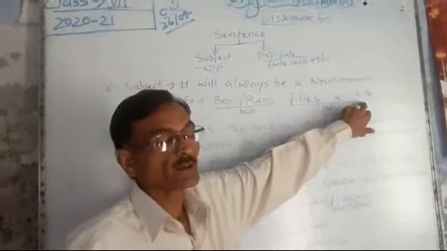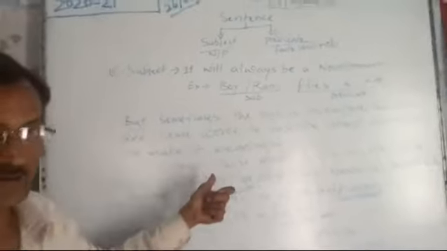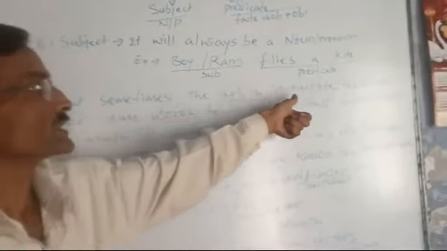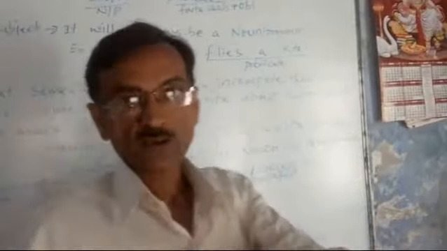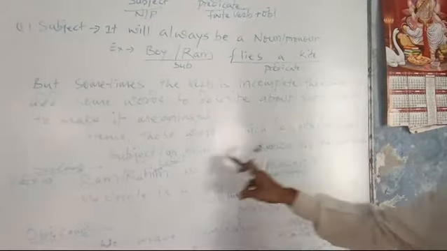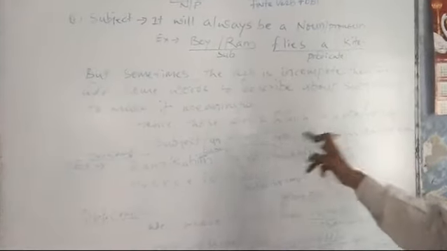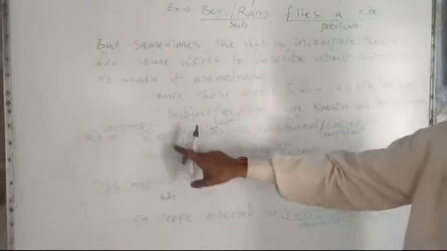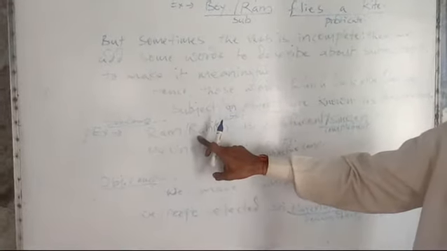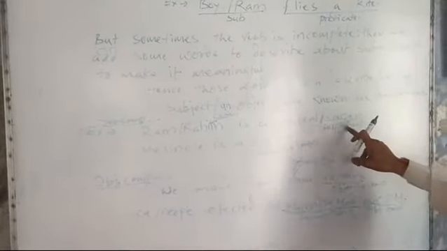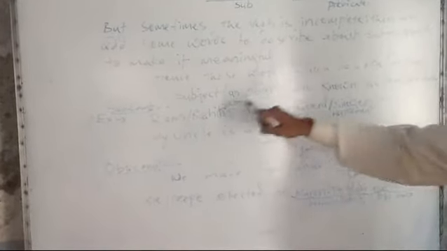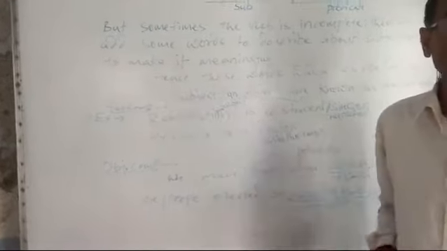It is an object. But in the complement case, sometimes the verb is incomplete, then we add some words to describe some objects to make it meaningful. Hence, those words which describe or define a subject or an object are known as complements. Like you see here, a subjective complement example is here. So this word is modifying this subject word. Ram or Rahim is a student or singer. So this word student or singer is modifying the subject, telling about the subject what it is.